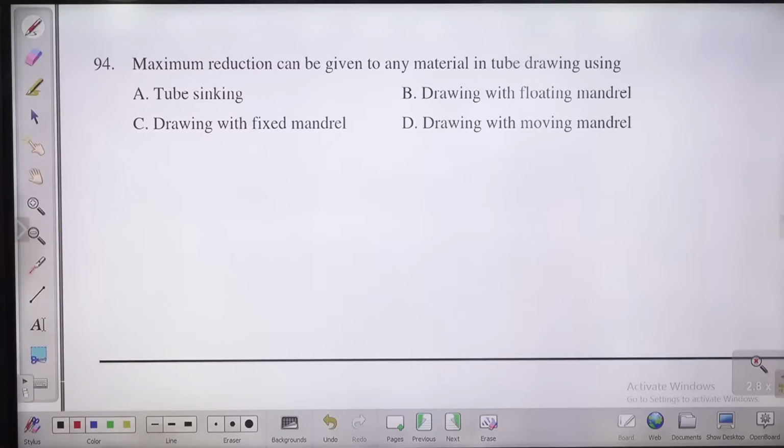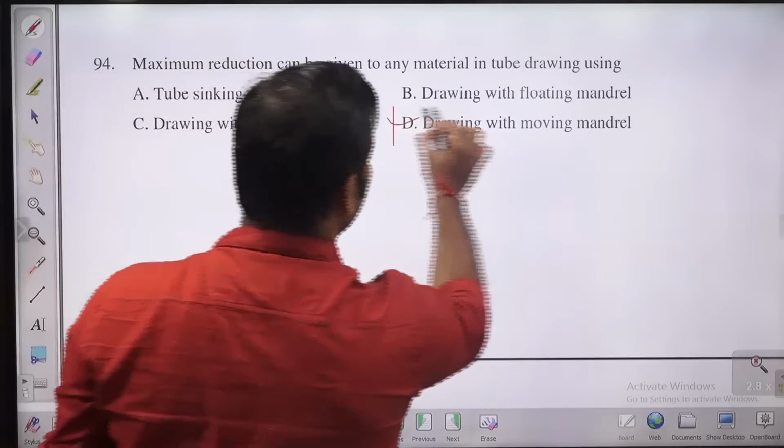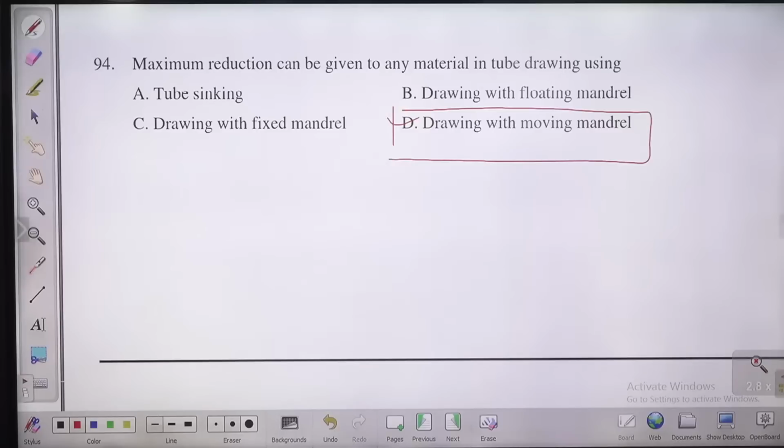Maximum reduction can be given to any material in tube drawing using. In which case you can give maximum reduction? Tube sinking. Next one is what? Drawing with floating mandrel, drawing with fixed mandrel, drawing with moving mandrel, guys. If you are using a moving mandrel, then the reduction will be more. Maximum reduction can be given if you are using a drawing operation with a moving mandrel.